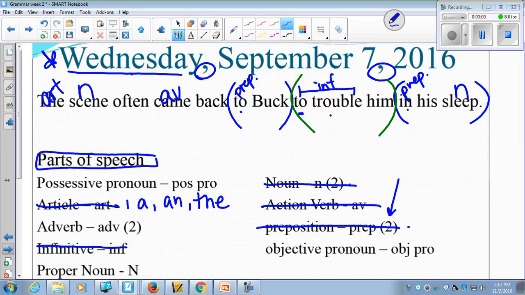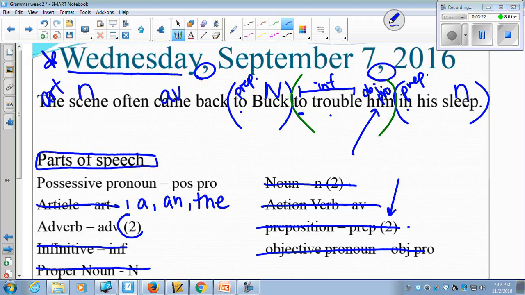We have a proper noun here. This is a specific noun. And here we have Buck as the noun in this, the proper noun. We have an objective pronoun that is going to be him. So I'm going to label that. And it's pronouns or words that can replace other words.